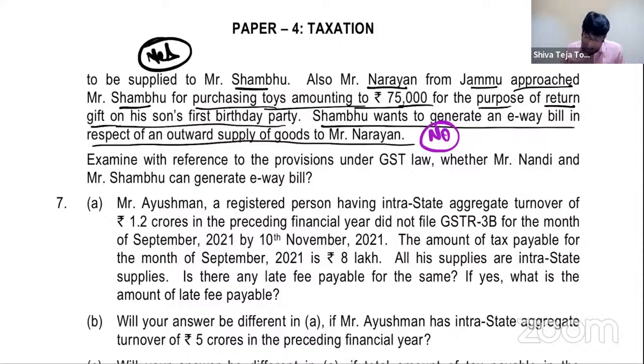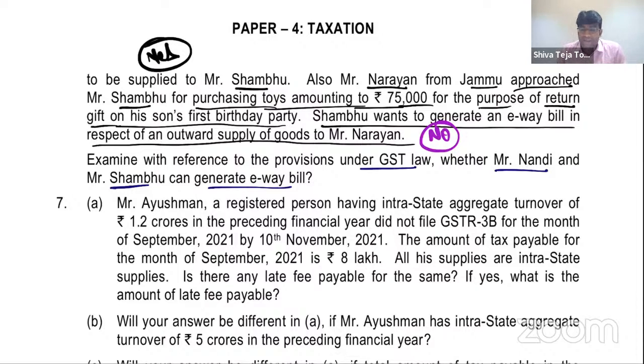See now, the answer with reference to provisions under GST law, whether Nandi and Shambhu can generate e-waybill: Nandi can do that, but Shambhu cannot do that, because e-waybill generation is blocked in case of movement of goods by Shambhu to Narayan, as it is an outward movement of goods, and Shambhu did not file return for the last 2 months.